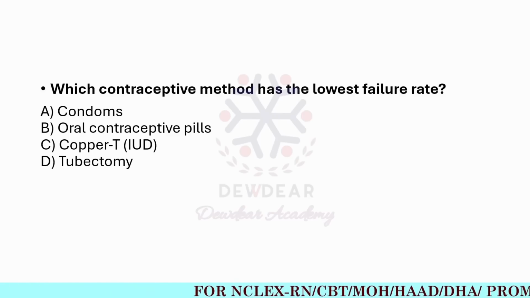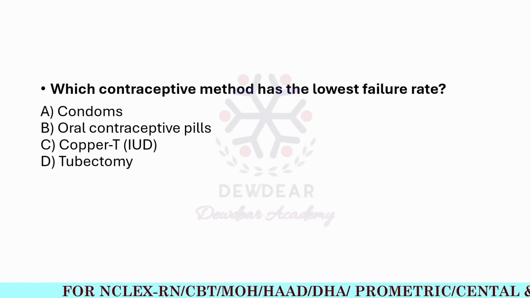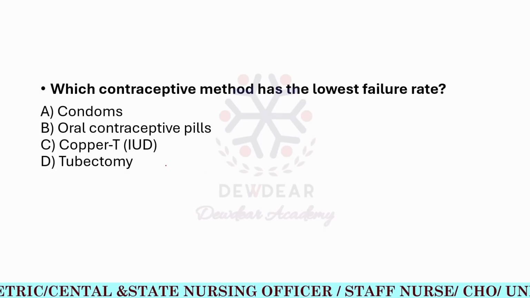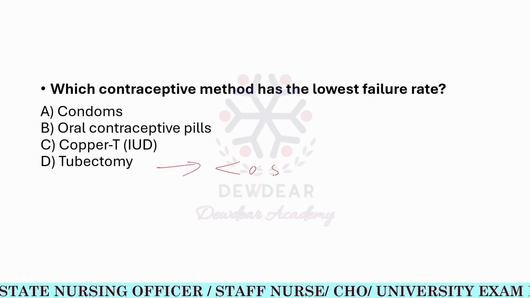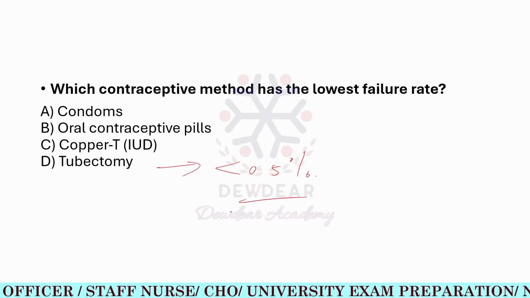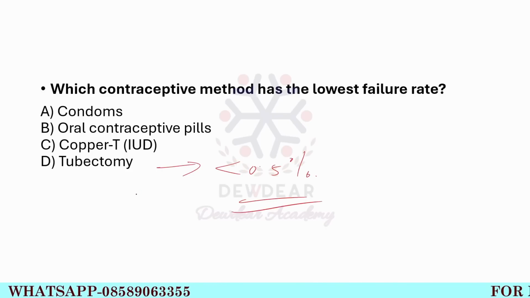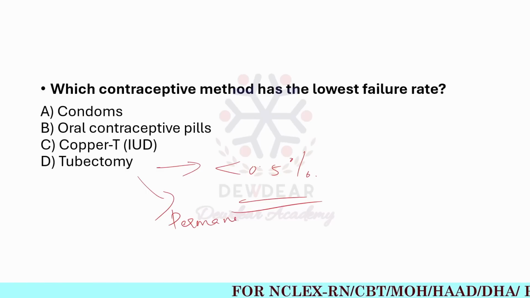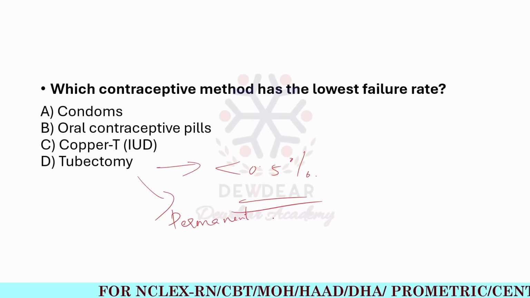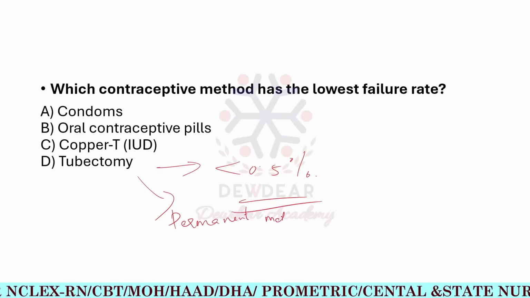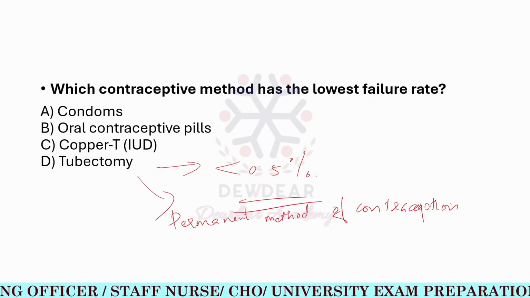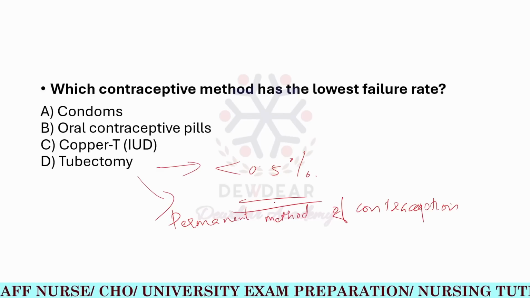The failure rate is less than 0.5%. This is the permanent method of sterilization, or permanent method of contraception, with the lowest rate among all other methods.